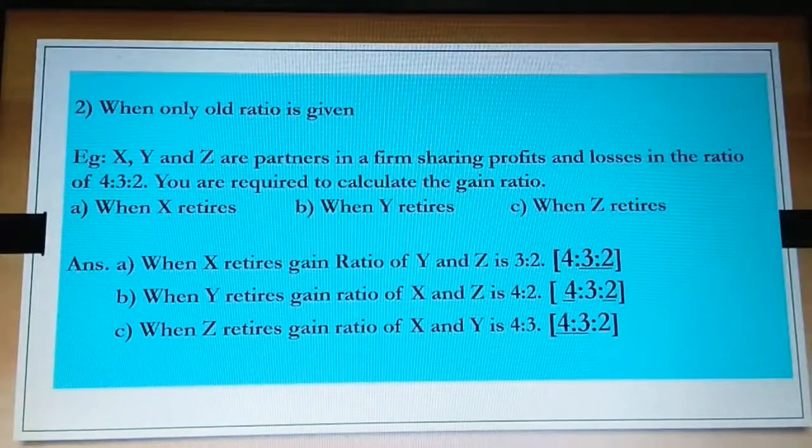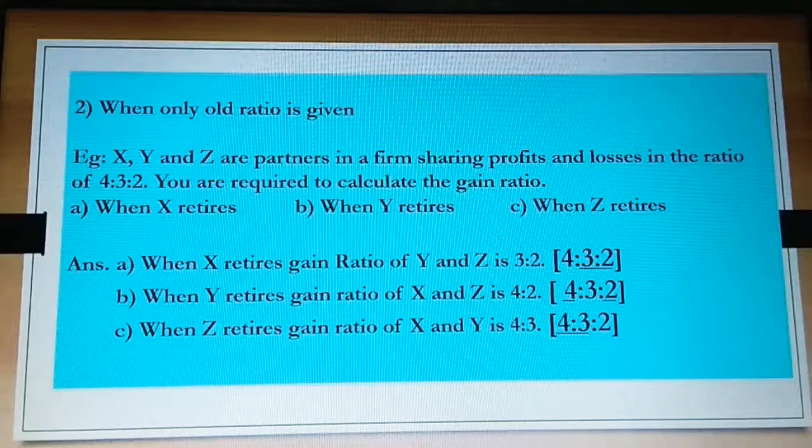Next, when only the old ratio is given, how are we going to treat the gain ratio? Example: X, Y and Z are partners in a firm sharing profits and losses in the ratio of 4:3:2. You are required to calculate the gain ratio.